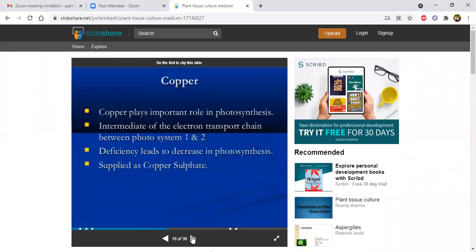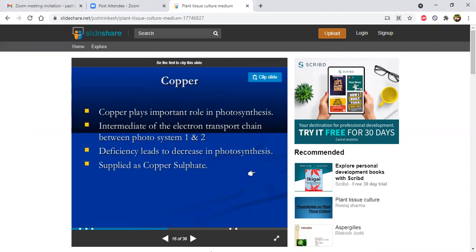Then coming to copper, copper plays an important role in photosynthesis, as an intermediate of the electron transport chain. It is very essential between photosystem 1 and 2. Deficiency leads to a decrease in photosynthesis. If photosynthesis decreases, no cellular and tissue development occurs in the tissue culture.